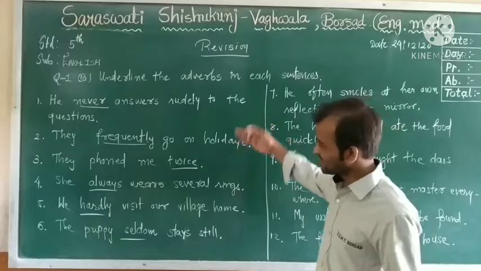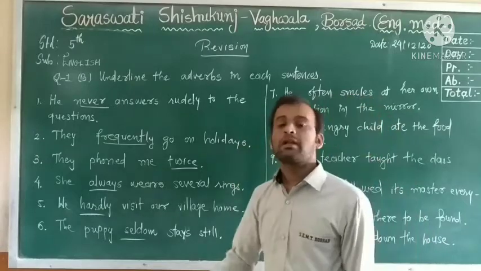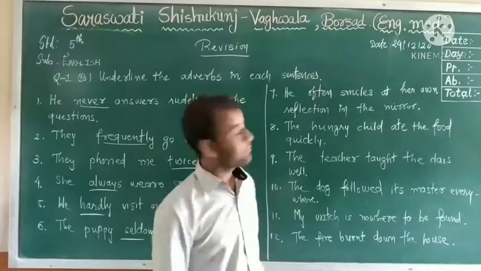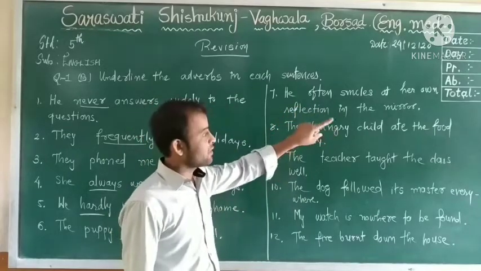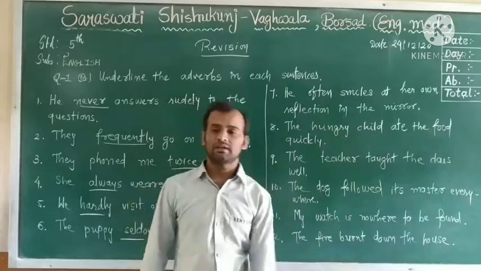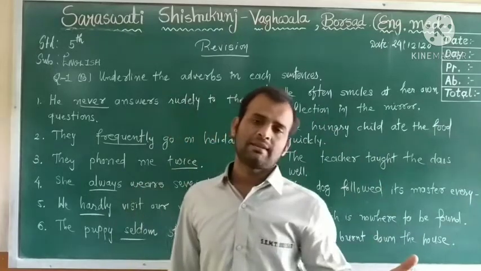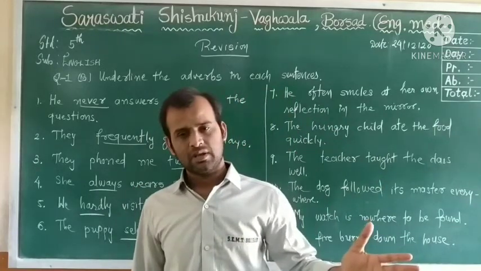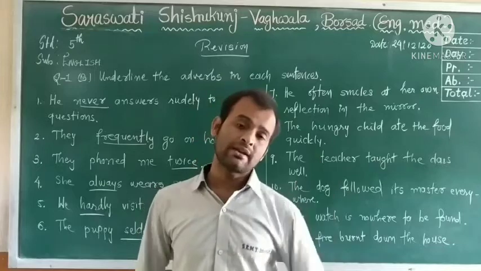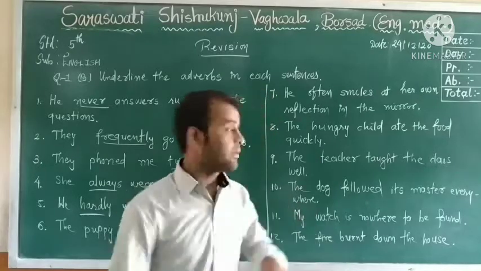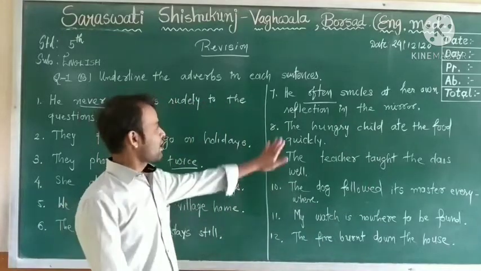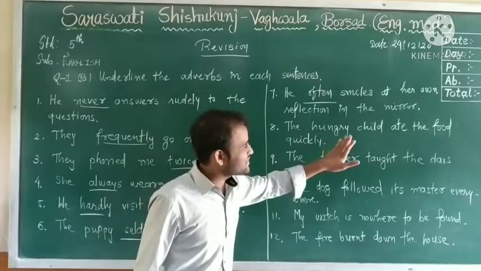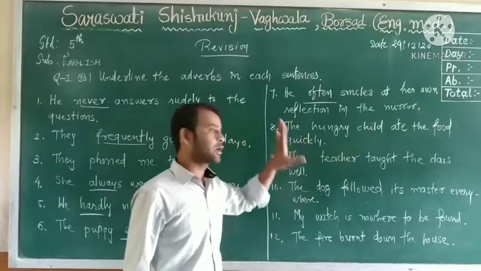I hope you understand these, 1 to 6. Let's go for the 7th one. He often smiles at her own reflection in the mirror. He often smiles. How many times? So here often is an adverb. 8. The hungry child ate the food quickly.